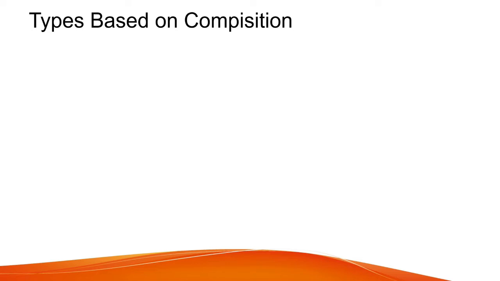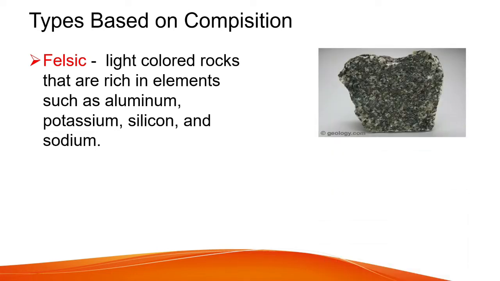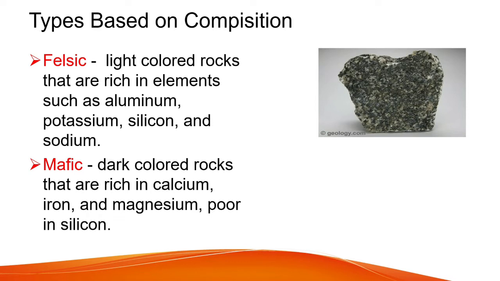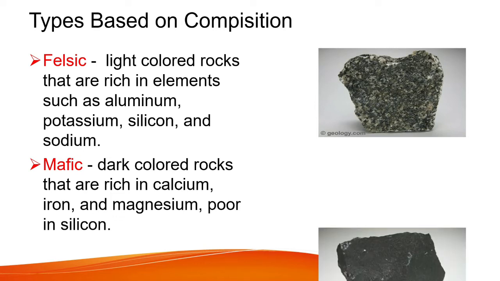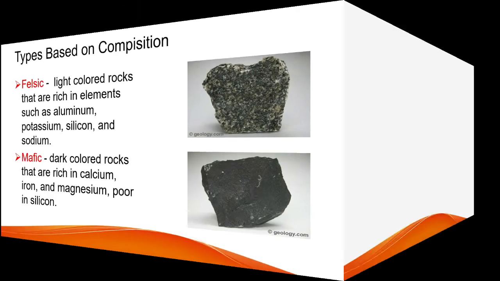Types based on composition. Felsic, light-colored rocks that are rich in elements such as aluminum, potassium, silicon, and sodium. This is an example of a felsic rock. Mafic, dark-colored rocks that are rich in calcium, iron, and magnesium, poor in silicon. This is an example of mafic rock.